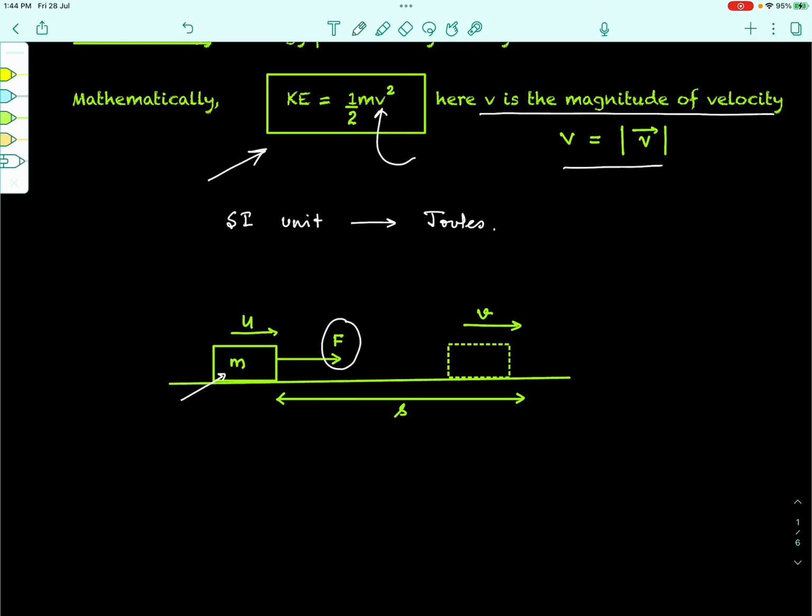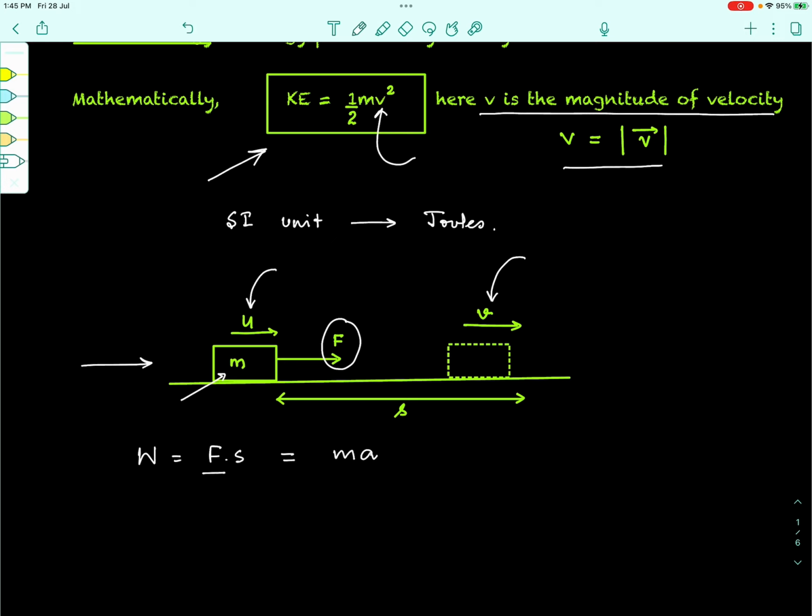In fact, we can take this very simple example where we take a block on which there is a force F acting. Under the effect of this force, if the block moves a distance s, can we say that the work done by this force will be F into s, simply F into s, because force and displacement are in the same direction, right? And now, as a result of this, if we assume that the body which was initially moving with a speed u finally gets a speed v when it has covered a distance s, can we find out the corresponding values here? For example, can we write F, the force acting on the body, as the mass times the acceleration of the body?